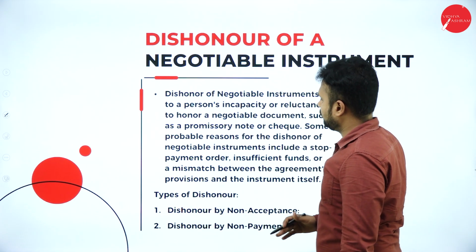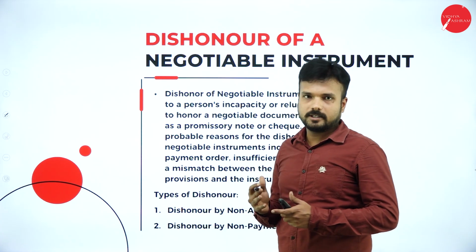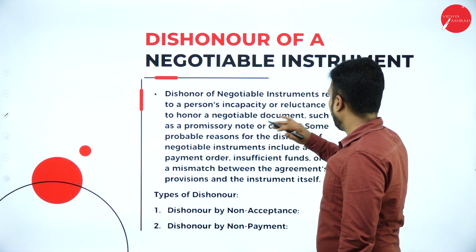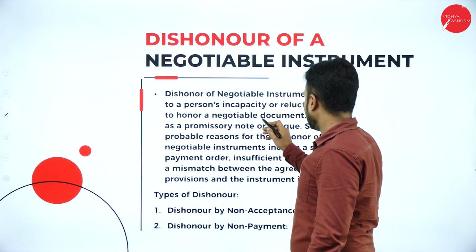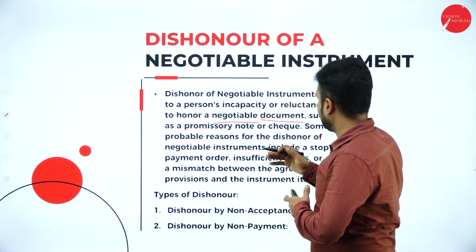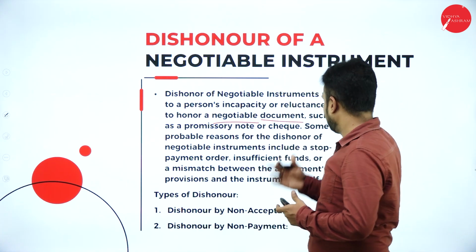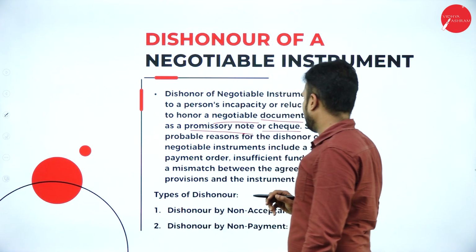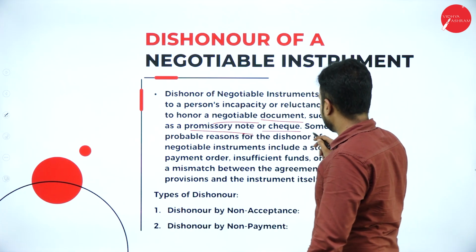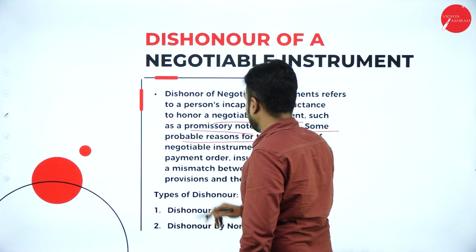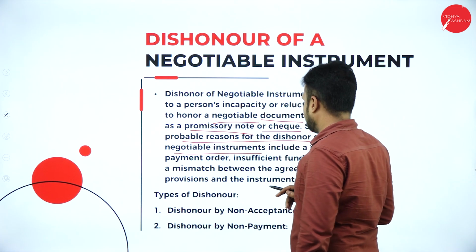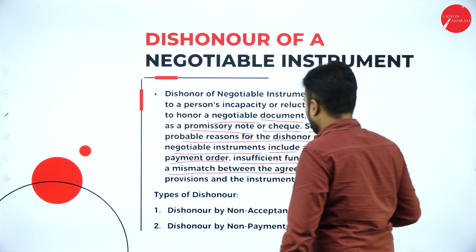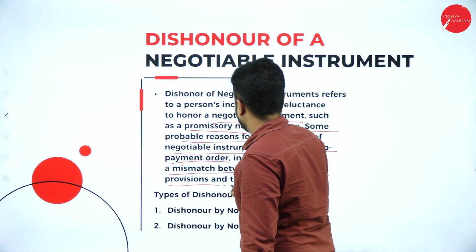Dishonor of negotiable instrument. Okay, so what exactly is the dishonor of a negotiable instrument? Dishonor of negotiable instrument refers to a person's incapability or reluctance to honor a negotiable document, such as a promissory note or check. Some probable reasons for the dishonor of negotiable instruments include stop payment order, insufficient funds, or mismatch between the agreement's provisions and the instrument itself.